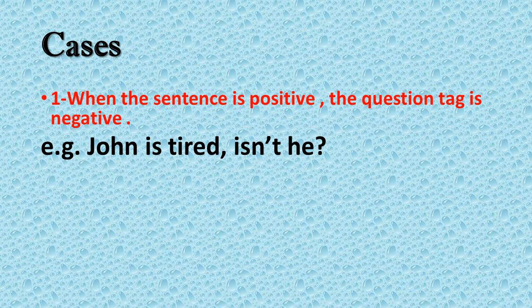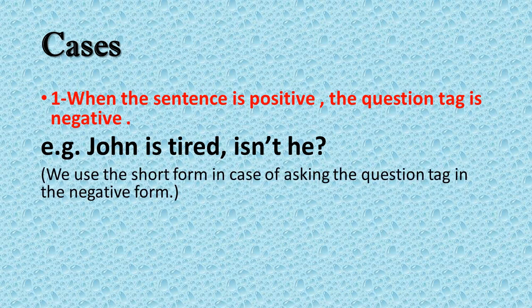If you're going to use the negative form in the question tag, it should be in the short form because I cannot say John is tired, is not he. It doesn't sound good. So we use the short form when asking the question tag in the negative form.